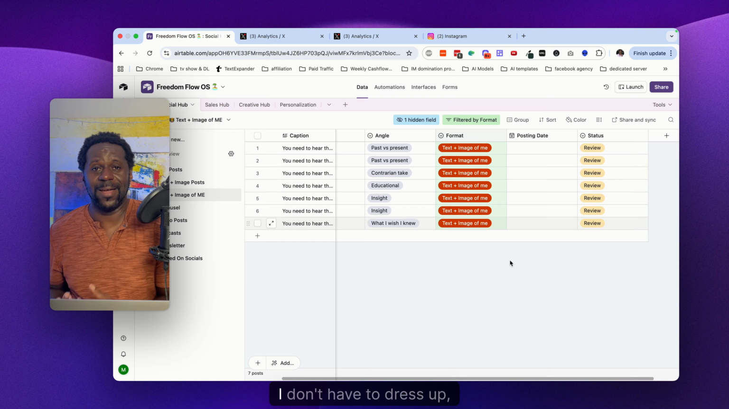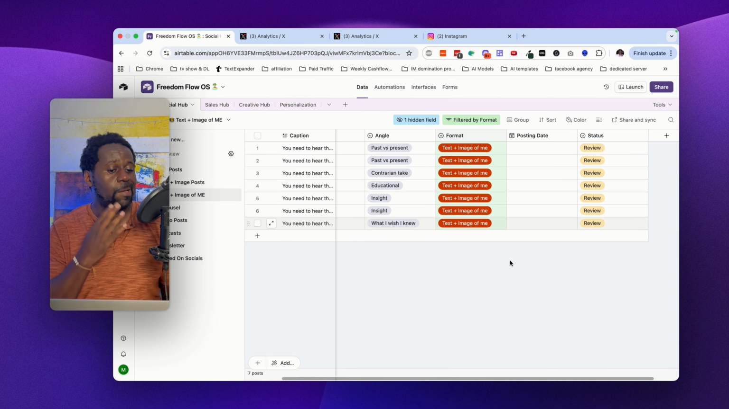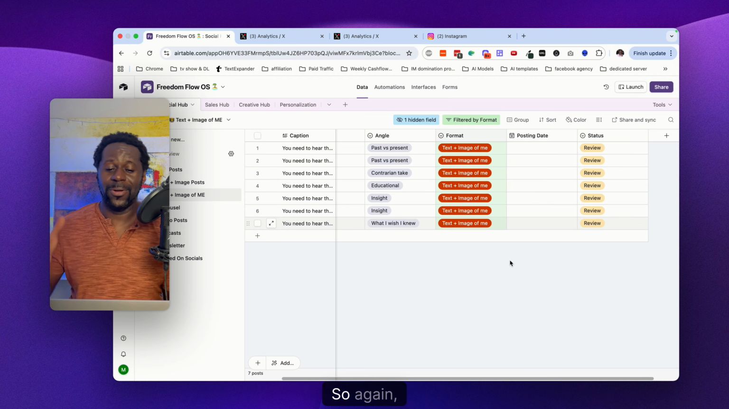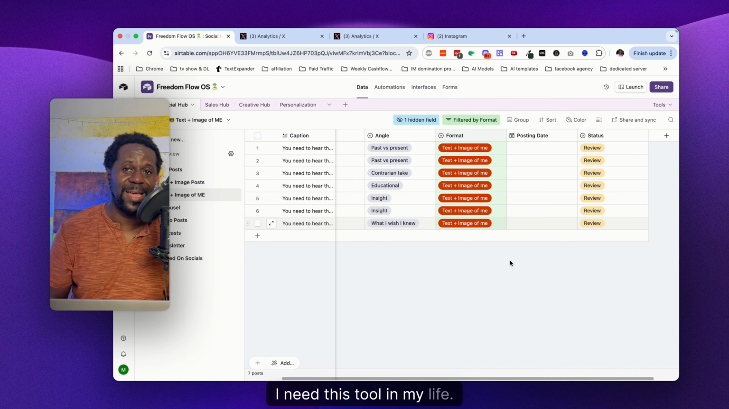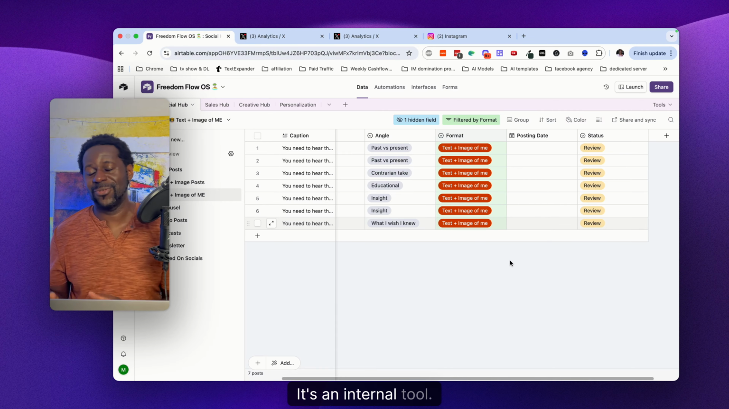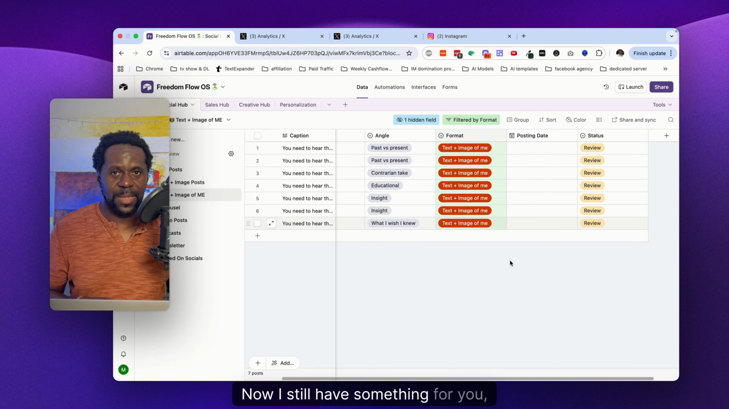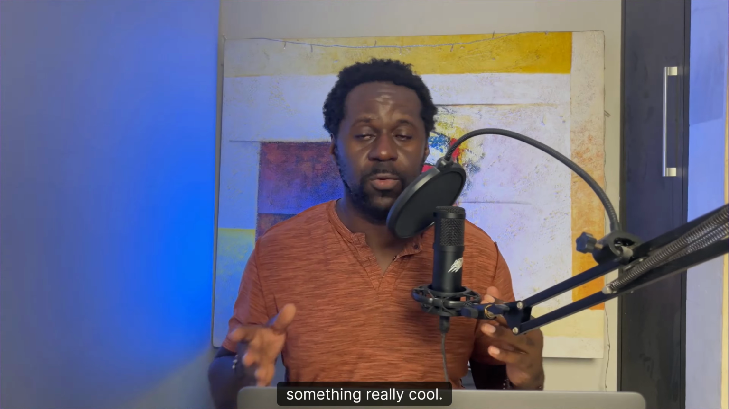I don't have to be there. I don't have to dress up. I don't have to shave. You can see I'm not shaved or anything like this. I don't have this problem. So again, this is an internal tool. I know a lot of people are like, man, I need this tool in my life, where is it? It's an internal tool. Now, I still have something really cool for you.